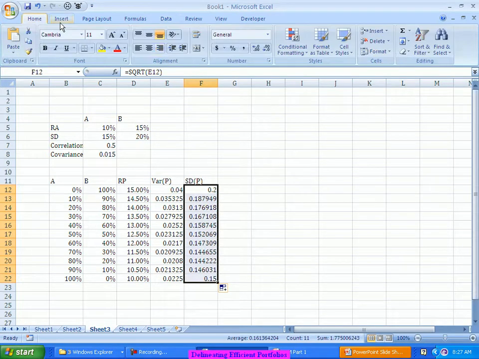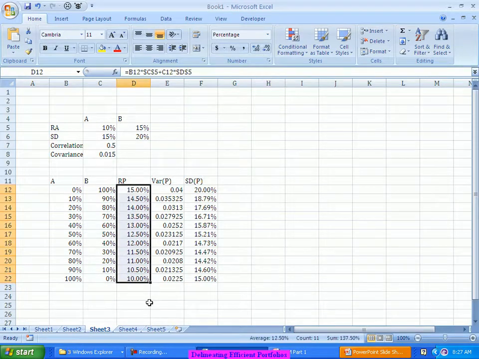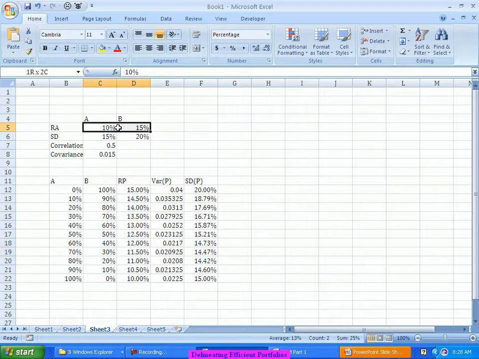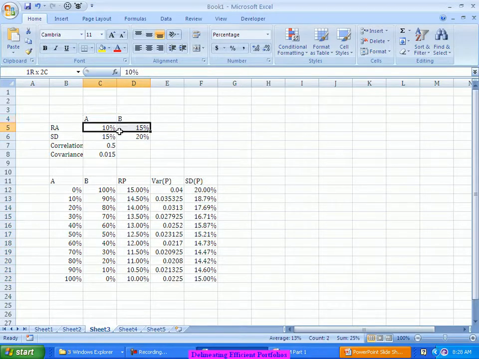Now, what are we observing here? There is no case where the return is lesser than the least of the two. In all proportions of my investment, the return was lying between the minimum and the maximum itself, between 10 and 15% only.